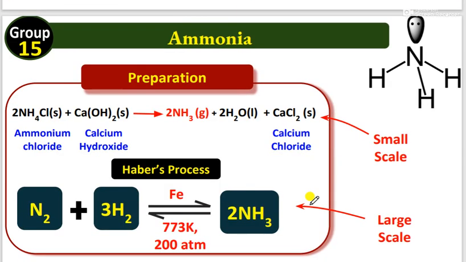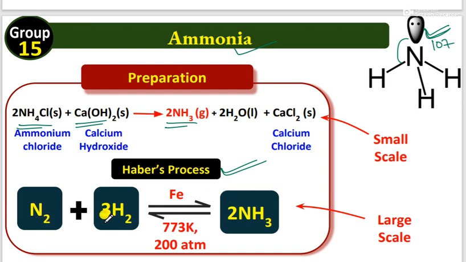Let's see the most important thing you should study more, nothing but ammonia. What is ammonia? The formula is NH3. You can see the bond angle is 107 degrees because of the lone pair of electrons available, so it acts as a base. Next, how can we prepare ammonia? When ammonium chloride reacts with a base, calcium hydroxide, it produces ammonia gas only. What is the commercial method of preparation of ammonia? The Haber process. By using the Haber process, I can prepare ammonia.